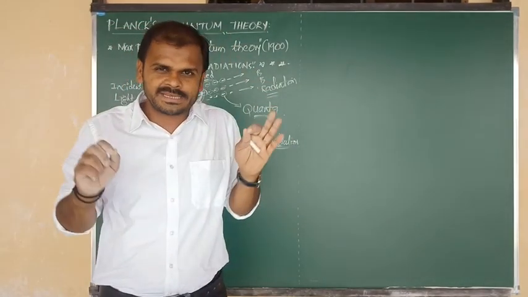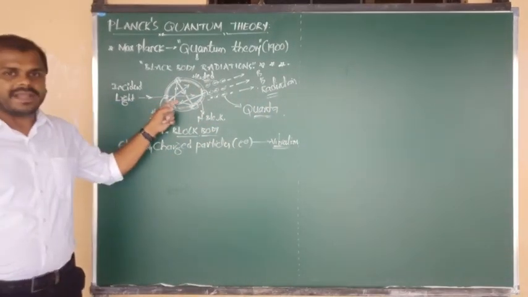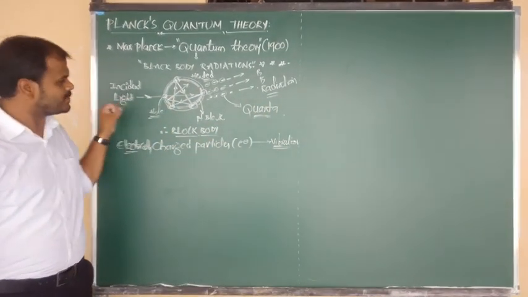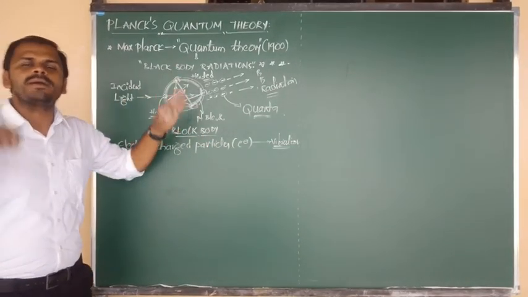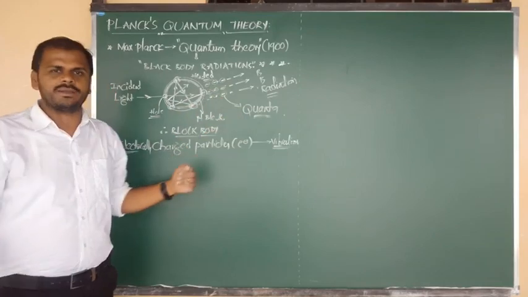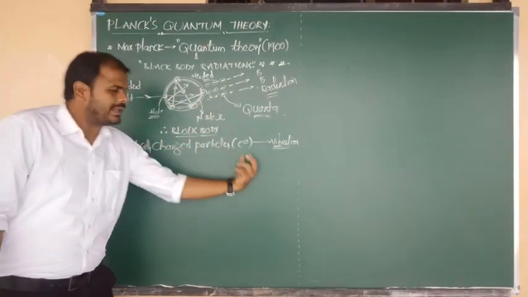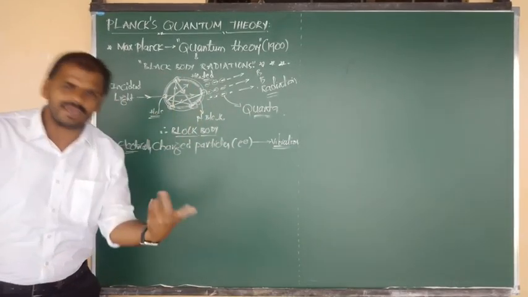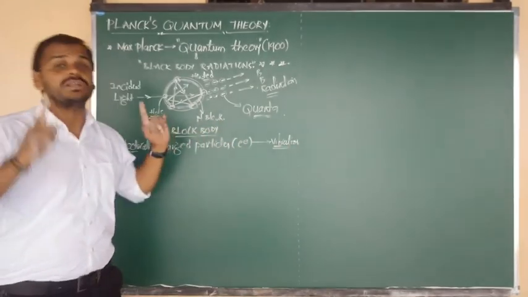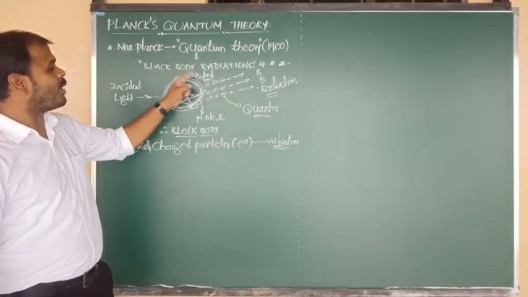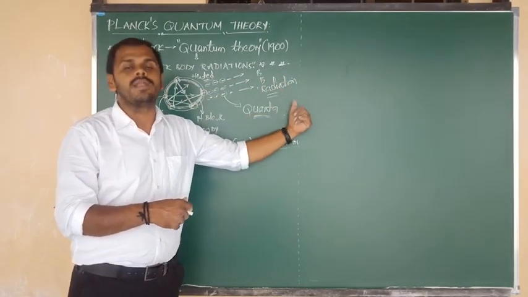I hope you understand. Once again, final touch. The incident light which moved into the black body causes internal reflections. At every reflection, it loses energy. That energy is gained by the electrically charged particles. By the gain of energy, charged particles undergo vibrations, and due to vibration of electrons, finally the black body is heated and emits black body radiations.